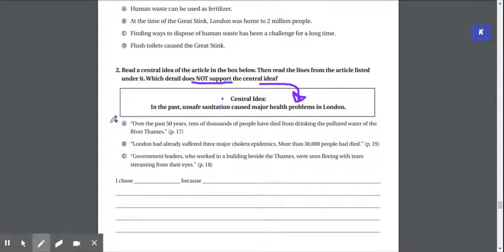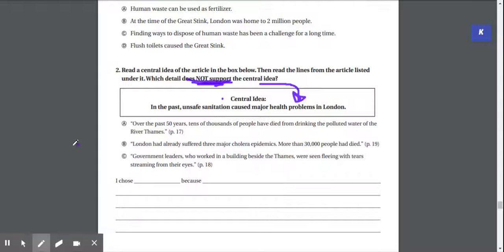A, over the past 50 years, tens of thousands of people have died from drinking the polluted water of the River Thames. B, London had already suffered 3 major cholera epidemics. More than 30,000 people had died. Or letter C, government leaders who worked in a building beside the Thames were seen fleeing with tears streaming from their eyes. So which of these does not support this idea?